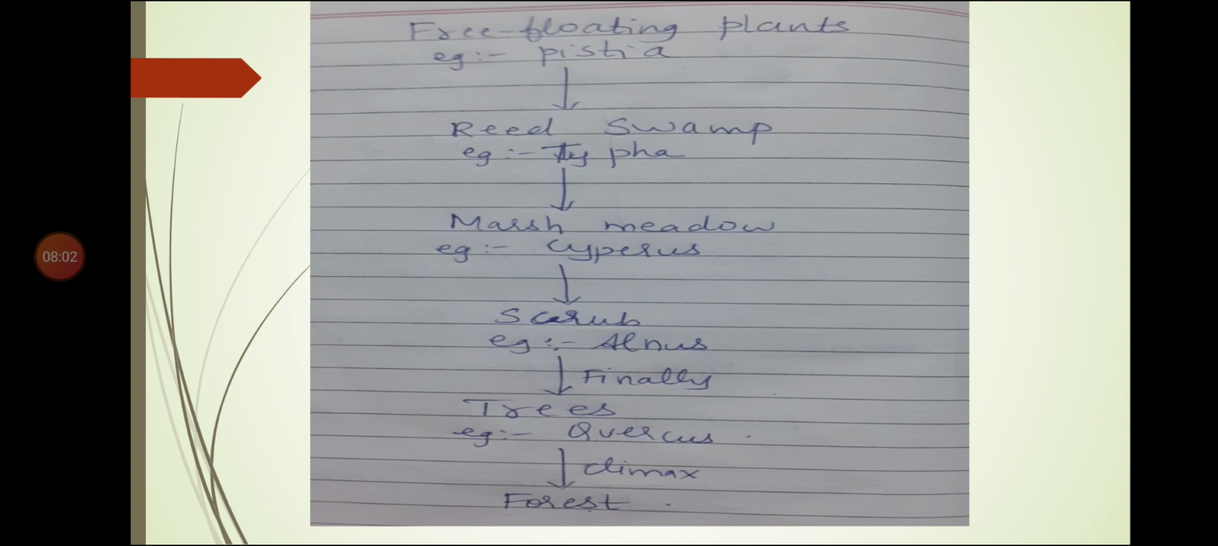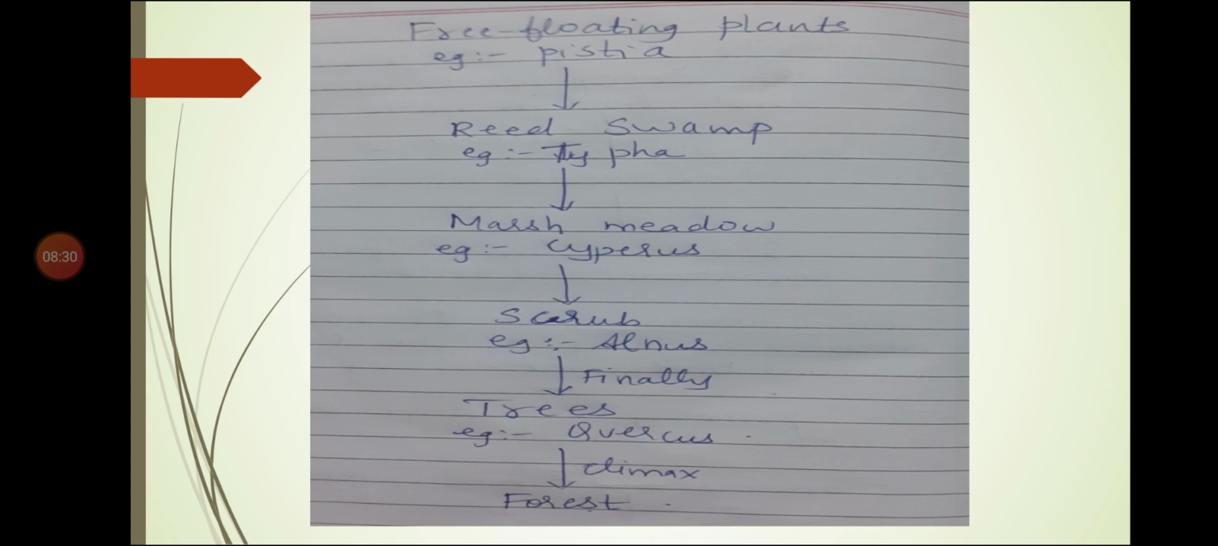Next, it leads to the formation of free floating plants. Example is pistia. That leads to the formation of reed swamp. Example, typha. That leads to the formation of marsh meadow. Example, cypress. It leads to the formation of scrub. Example, alnus. And finally, trees are formed, and lastly, in the climax community, forest is formed.